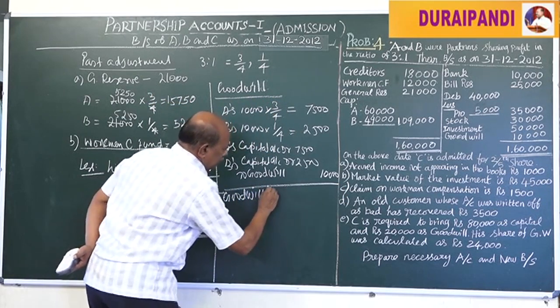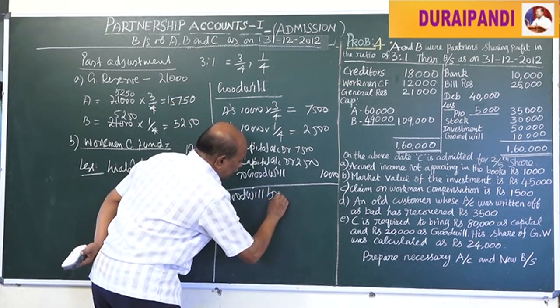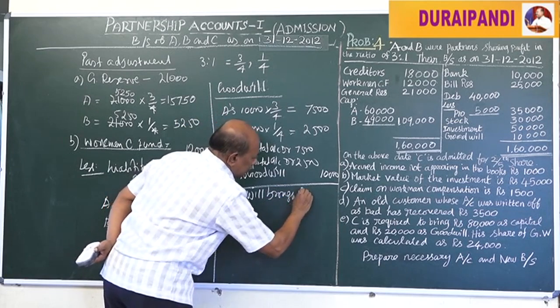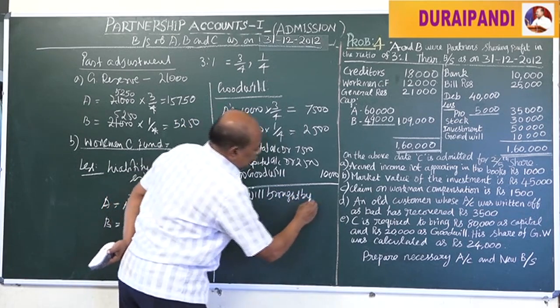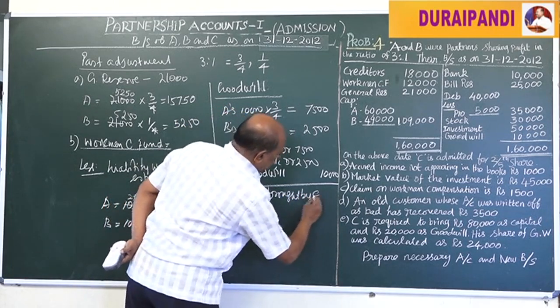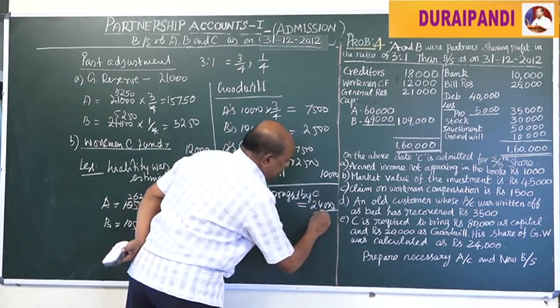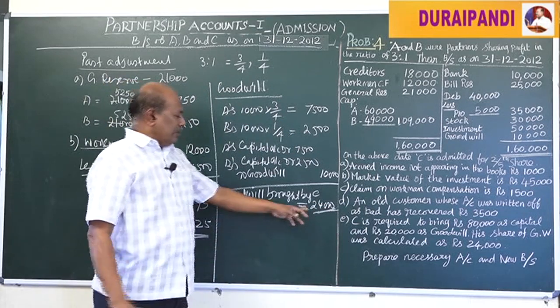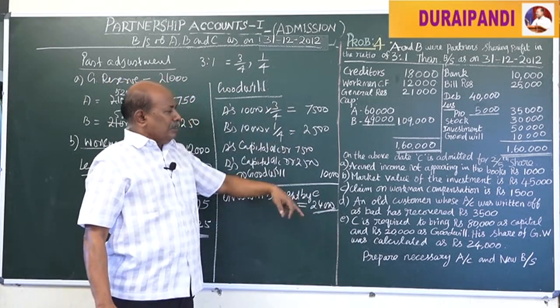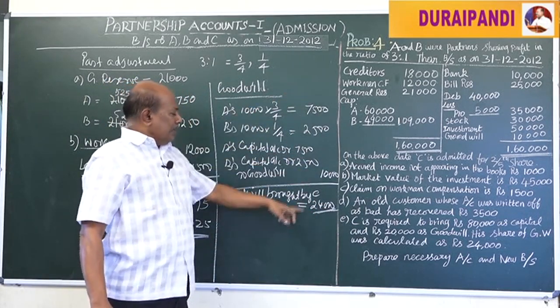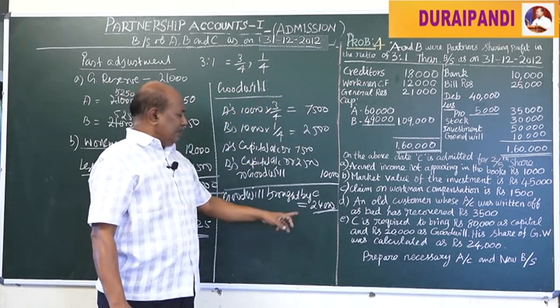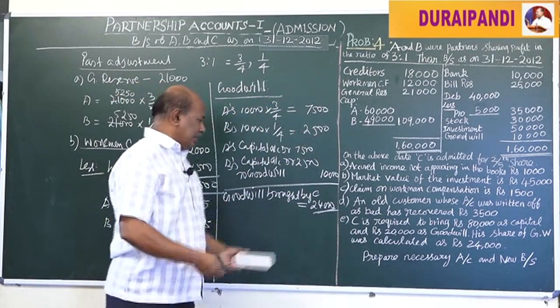Now, raise the amount of goodwill. Goodwill brought by C, that is 24,000, is the value of goodwill. Now the 24,000 worth of goodwill should be shared by the old partners in their old profit sharing ratio. That amount should be credited.